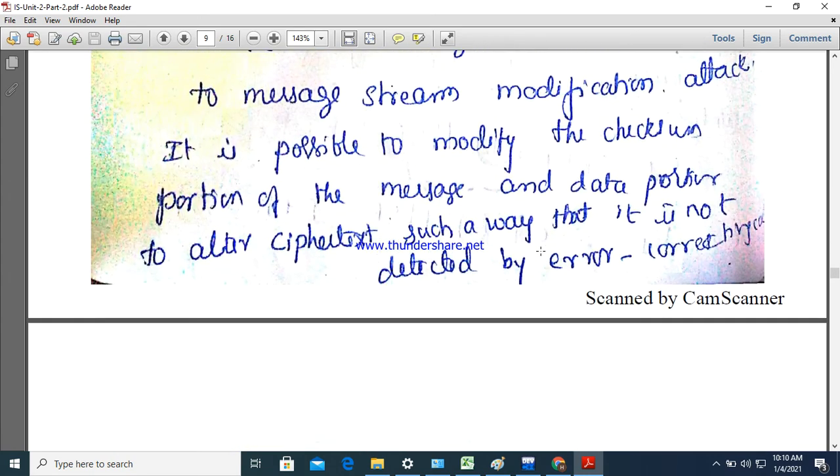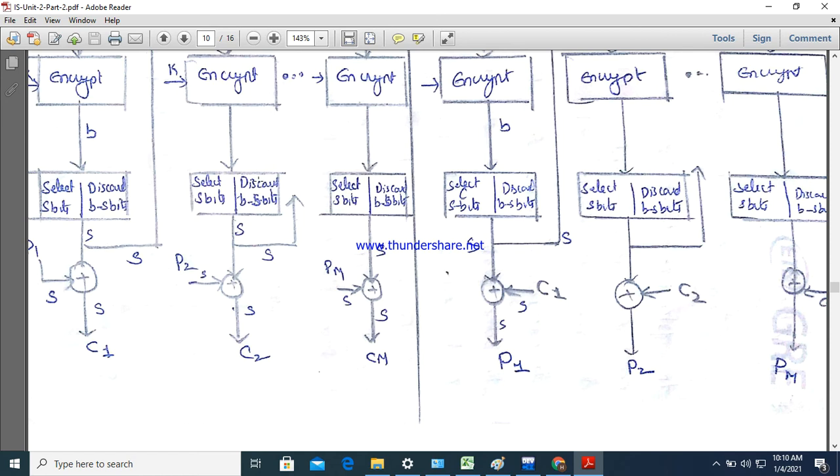Why? Because in the previous one, the cipher feedback mode, we are giving this ciphertext as the input to the next level. That means if there is any error in the ciphertext, that will affect all the remaining ones. Yes or not?